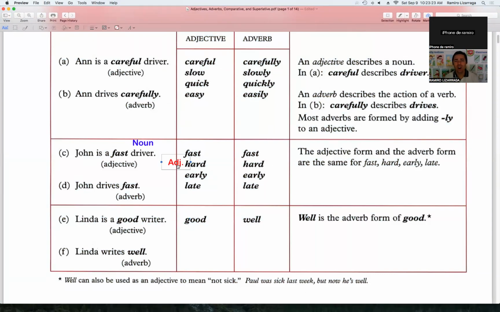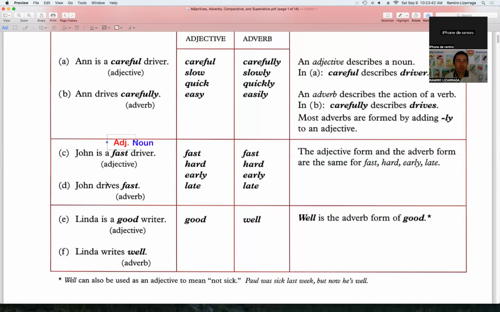I don't use hard because it doesn't make sense. I don't use early. Well, could be, but some adjectives don't make sense if I use them. But most of them make sense.